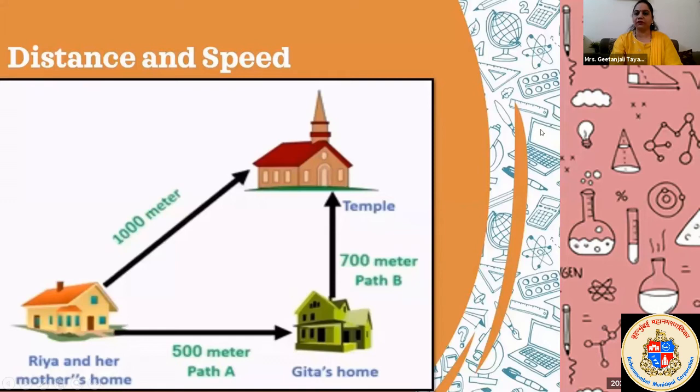You have to divide 1200 upon 300, and you will get the speed. Simran, did you finish? What is the speed of Riya?